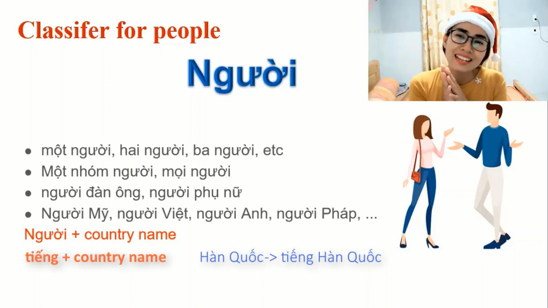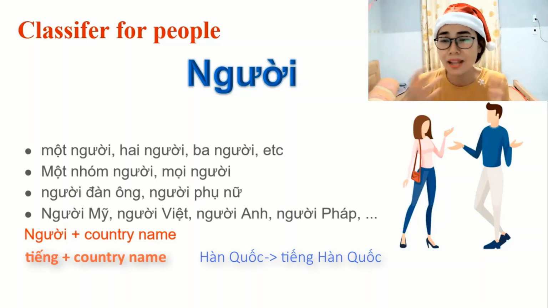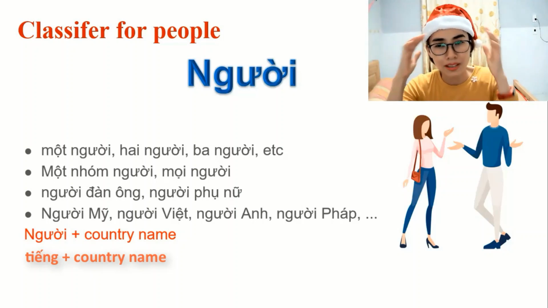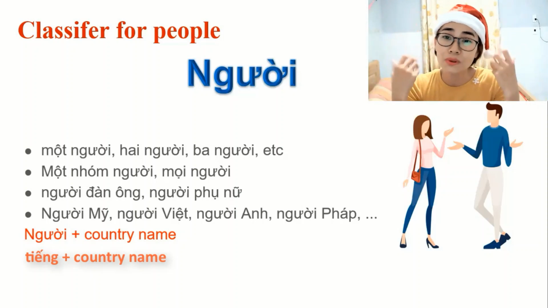So easy, and just one simple rule, and that applies for everything. But in English you have to change, like China to Chinese, Japan to Japanese, Korea to Korean, America to American, England to English. A lot of things you have to change a little bit, but that still adds up to the things that we have to study.